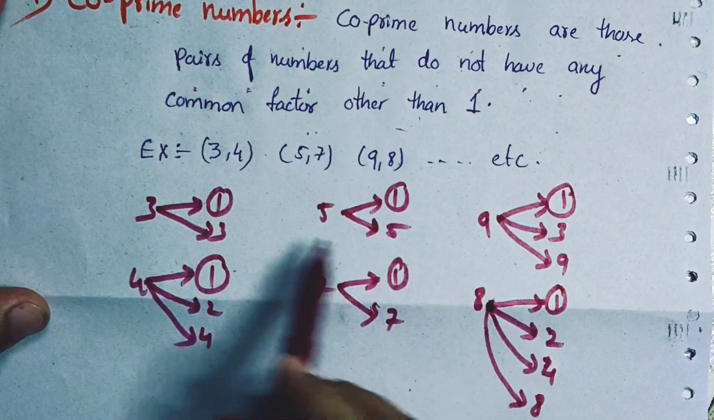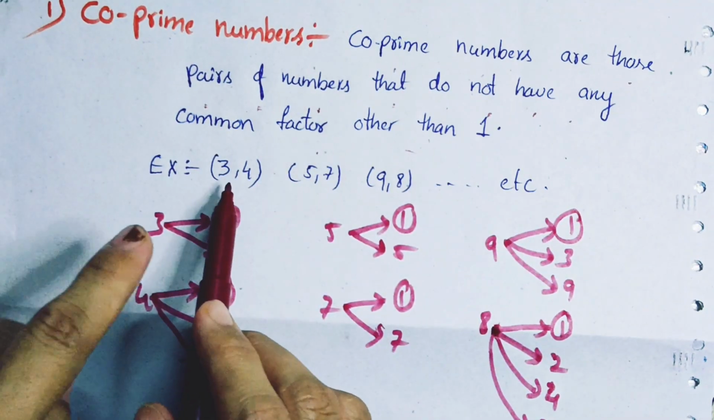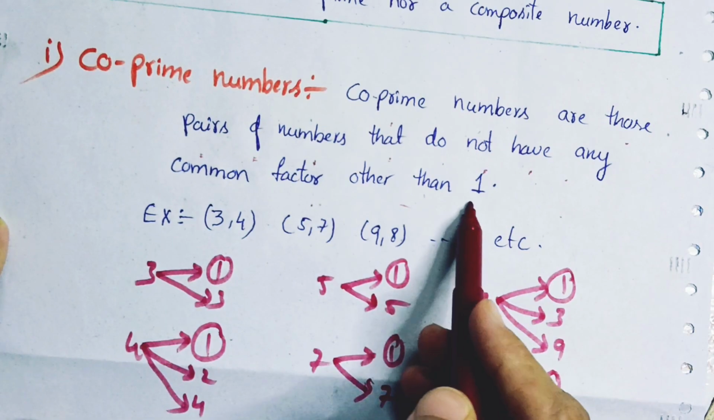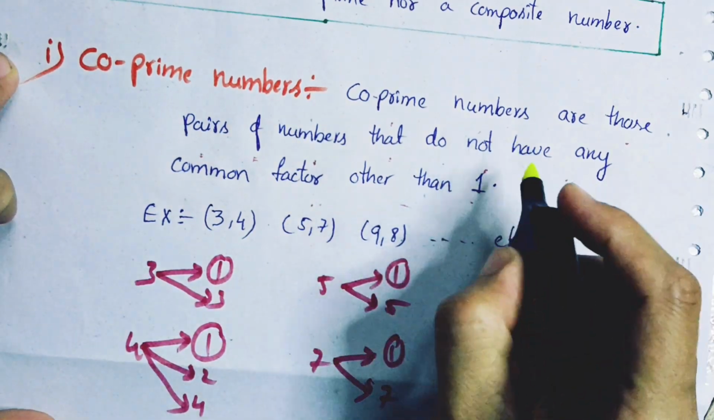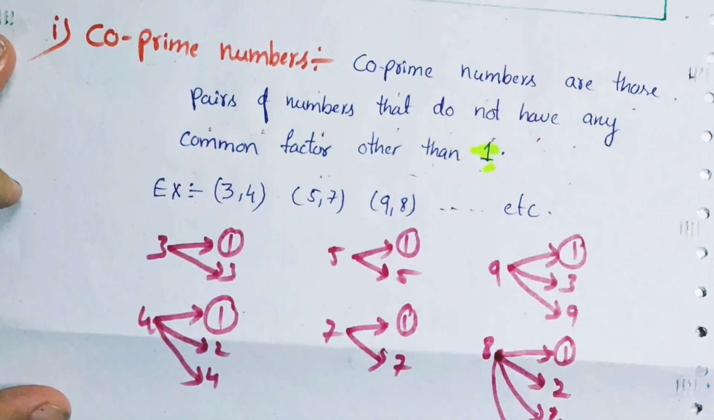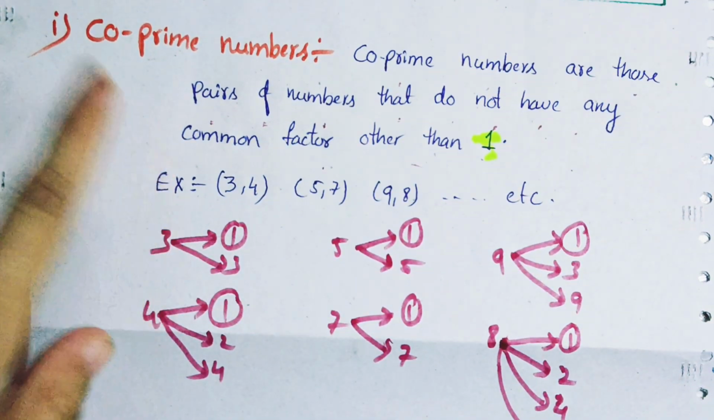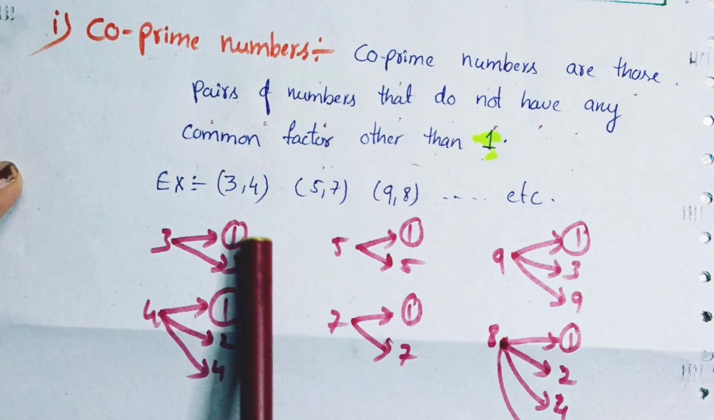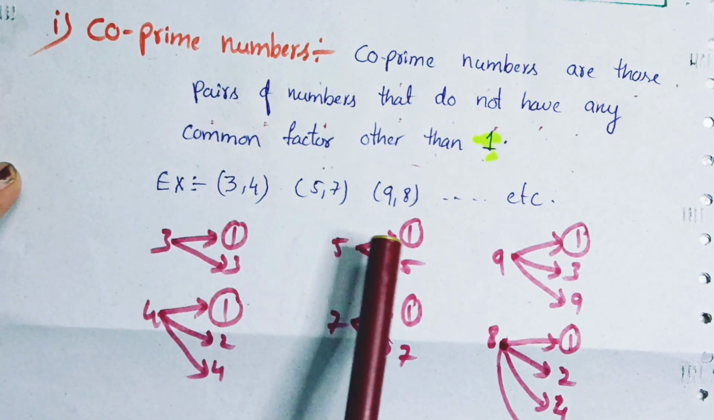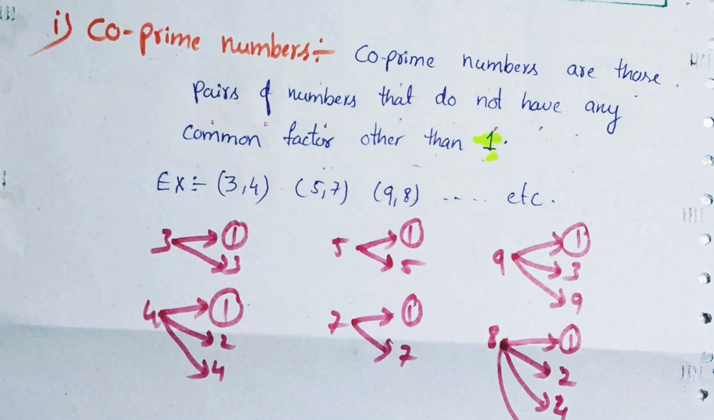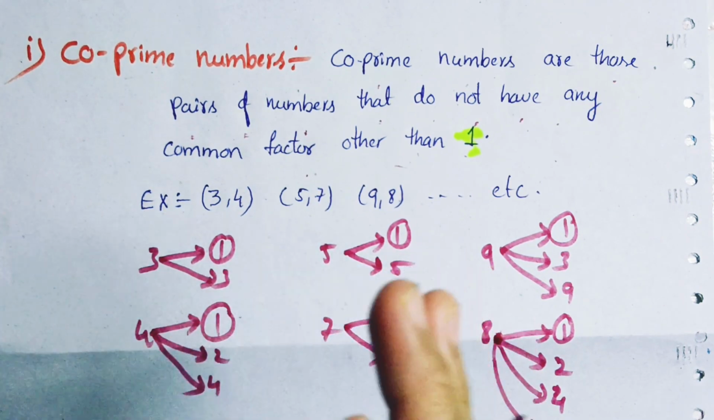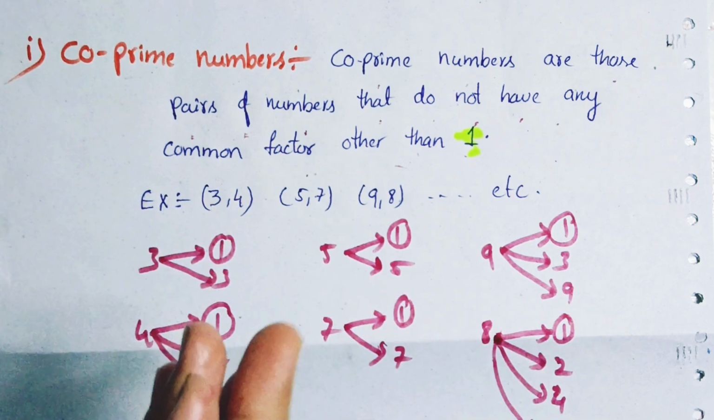So if you take two numbers, their common factor should be 1. If their common factor is 1, then that pair of numbers we call co-prime numbers. So 3 and 4 are co-prime numbers, 5 and 7 are co-prime numbers, 9 and 8 are co-prime numbers. Okay guys, so this is the introduction part of this real numbers chapter.